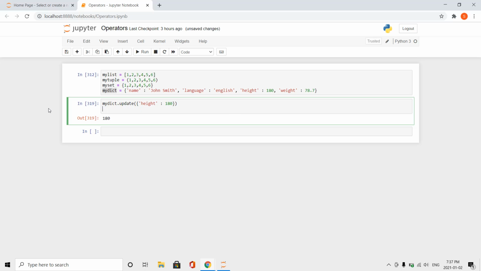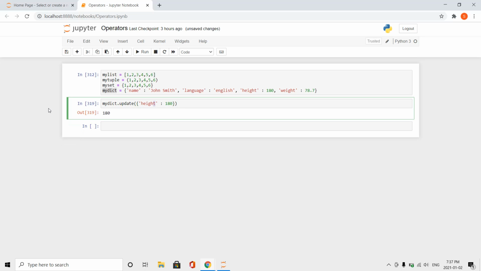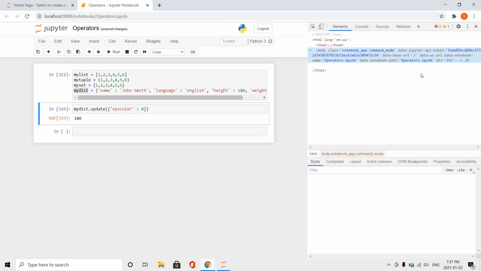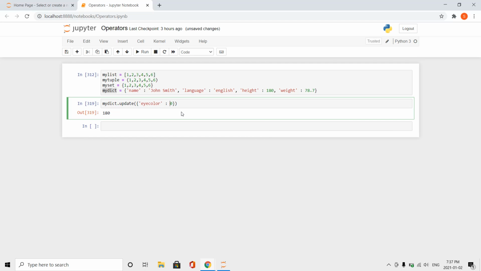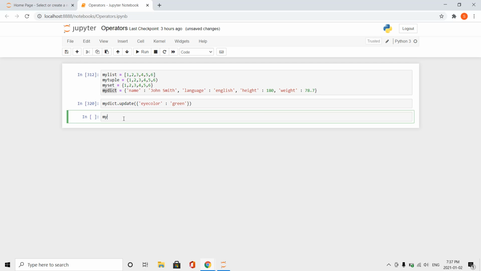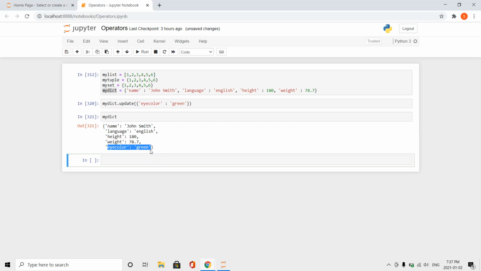This update function also works to create new fields. Say I want to set eye color to be green. And update it. Now my dictionary will have a new field, eye color, set to green.